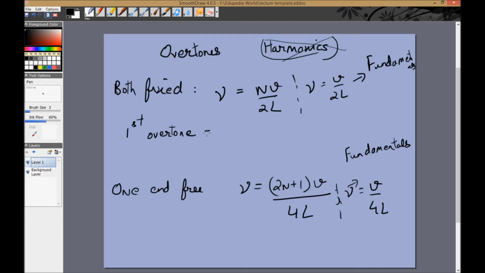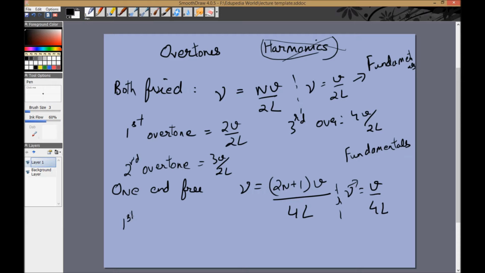So the first overtone for this case would be now n is equal to 2. So 2V by 2L. The second overtone would be 3V by 2L. The third overtone would be 4V by 2L. Right? So right now we're talking about fundamentals and overtones. Fundamentals are a subset of overtones. So the basic one is called fundamental. Every possible one higher from that is called an overtone.